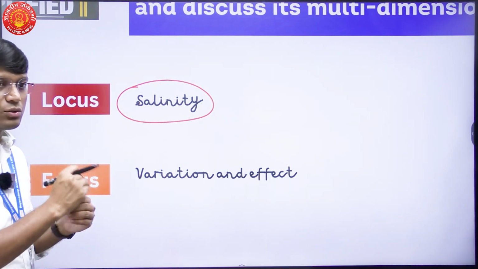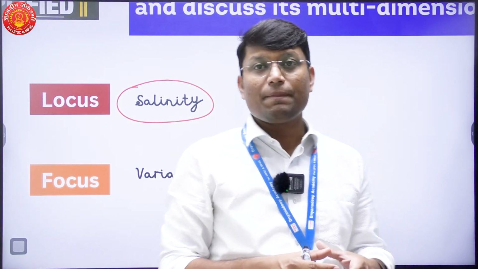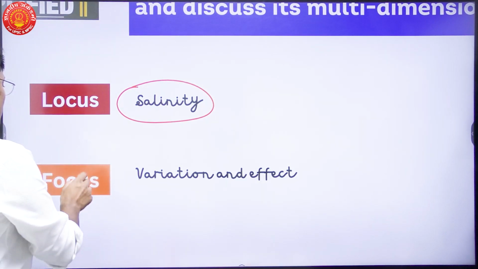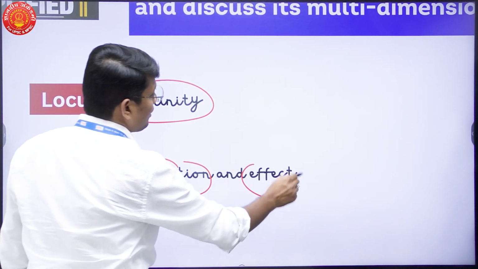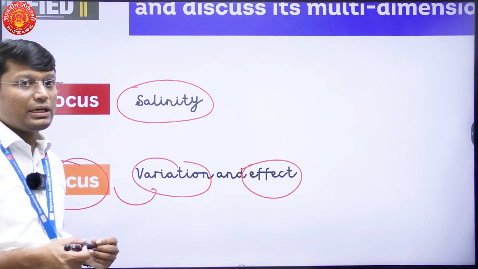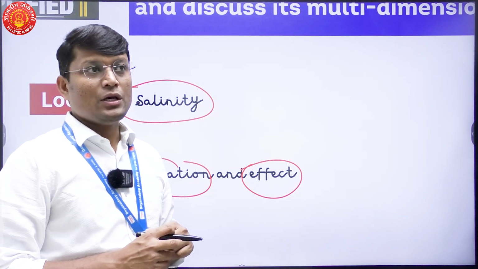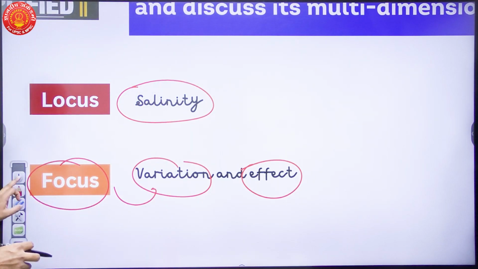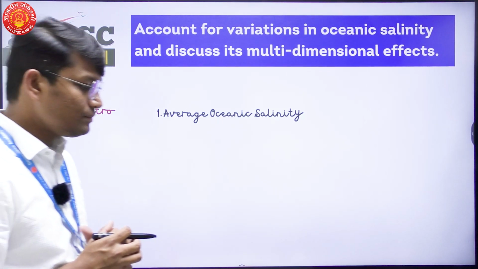So everything we are going to talk about in this particular question will be regarding salinity, variations in salinity, okay, and their effects. So our focus becomes the variation in salinity and what effects are going to be there as a result of variation in this salinity. So having defined locus and focus, we will move on to the next part.